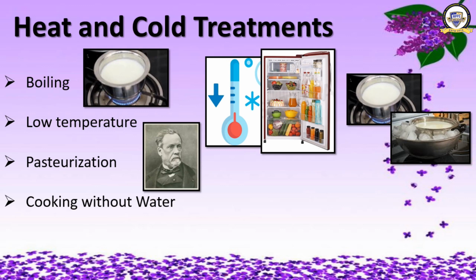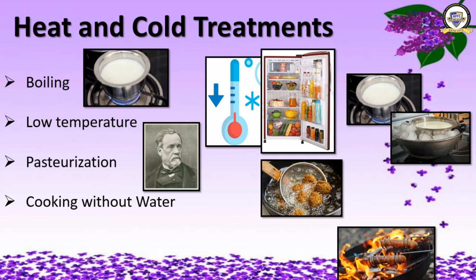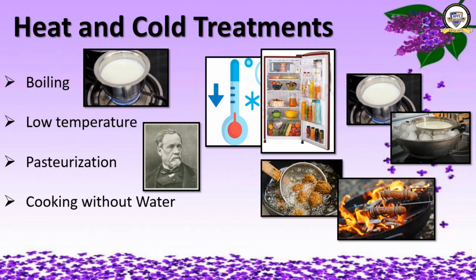Cooking without water. Cooking without water preserves food for more time. Pickling of vegetables and fruits is essentially a process of cooking these in oil using heat from the sun or in the oven. Roasting and frying also add to the keeping quality of food.